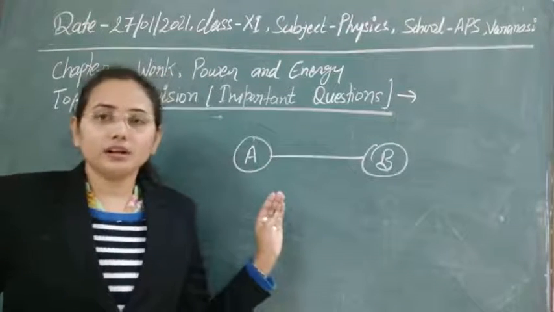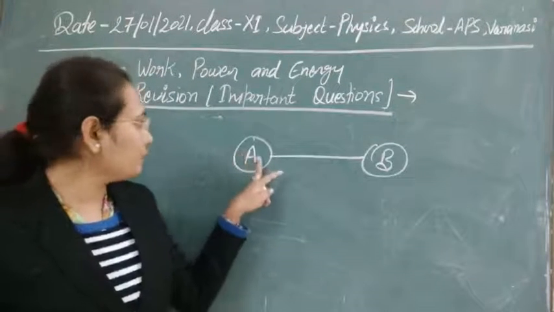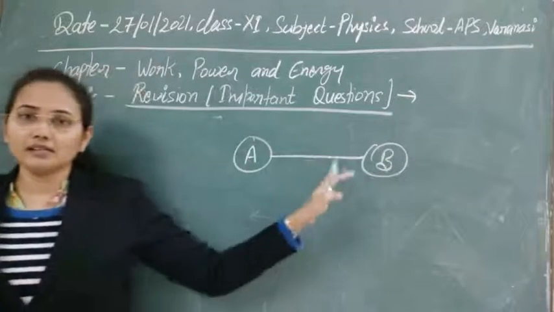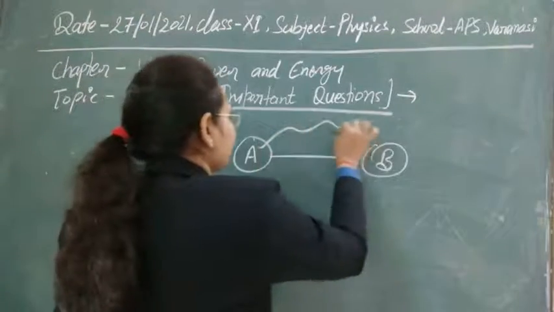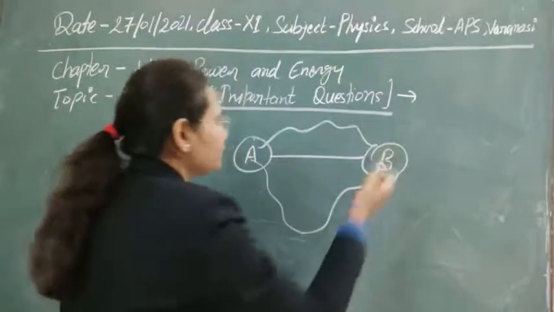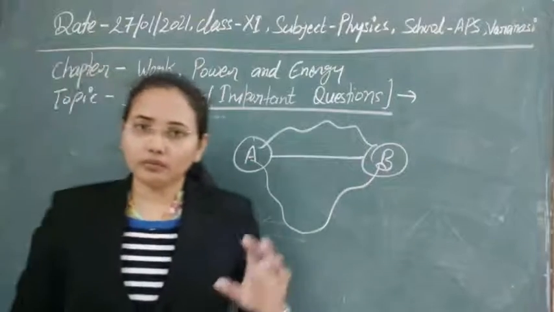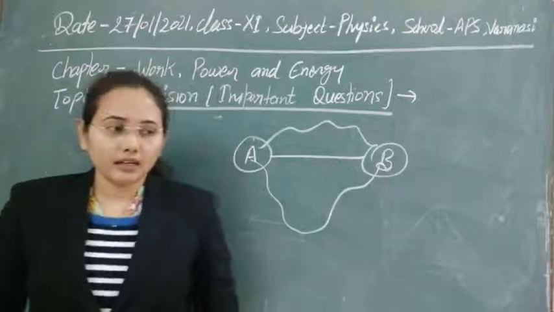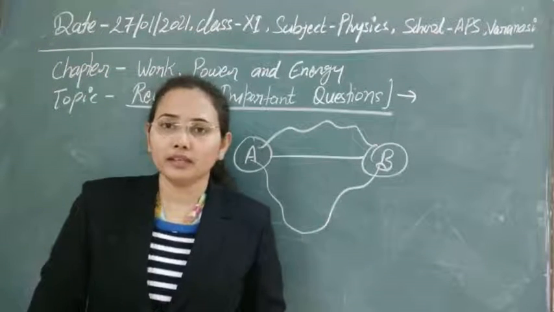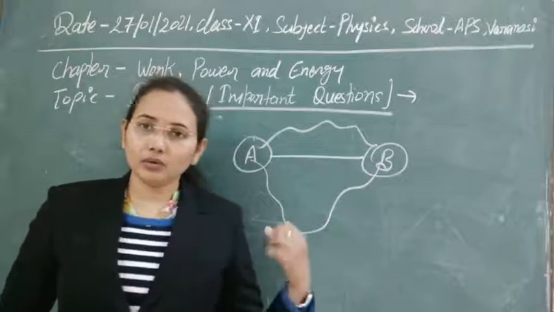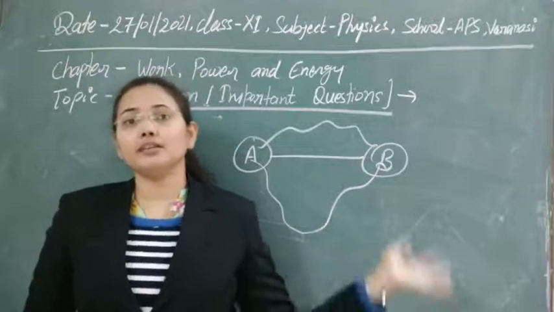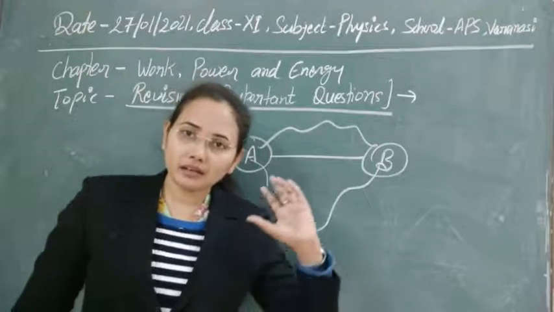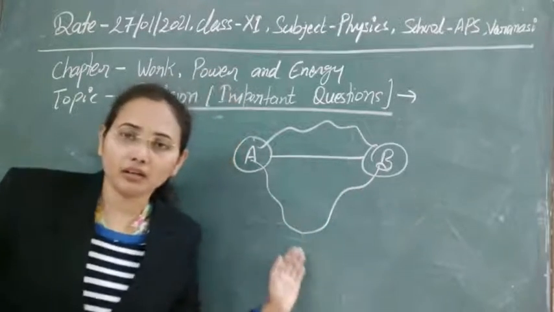So suppose it has to go from A to B. Then can it adopt just this direct path, or can such types of paths also be obtained? Suppose you have to go from one place to another place, then you can go directly there, you can take side roads, or you can even first go to do some of your work and after that go there. So there are a number of possible ways to make the path.